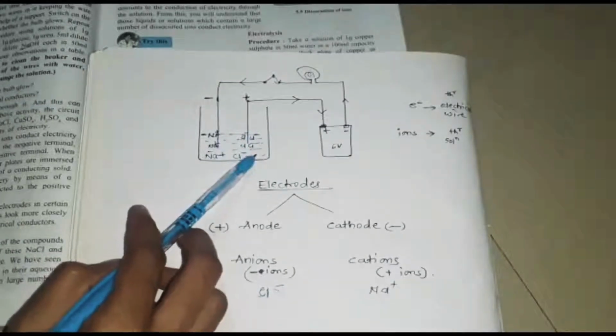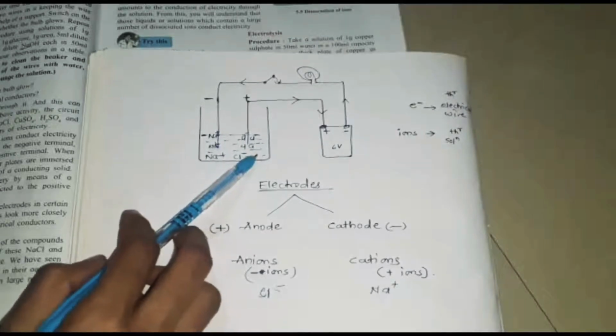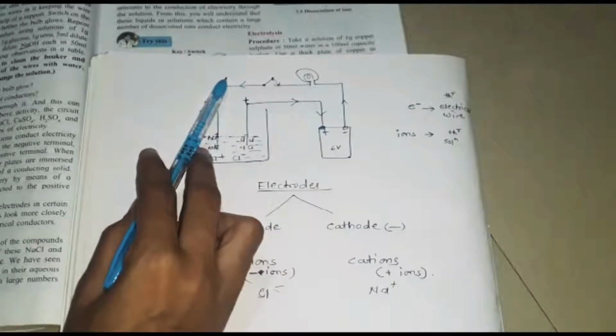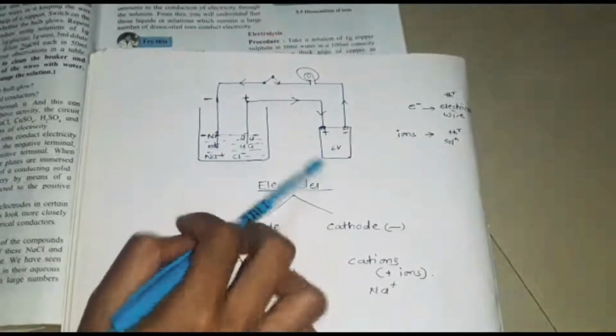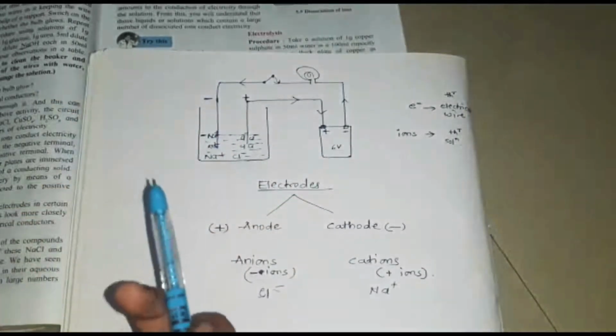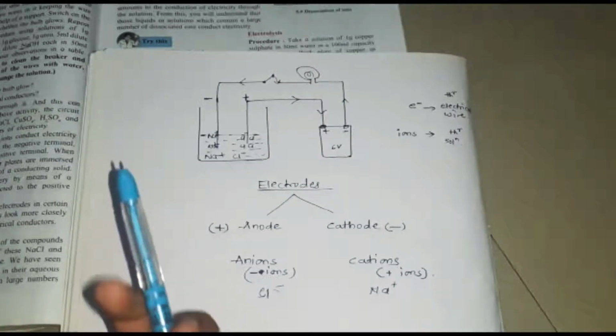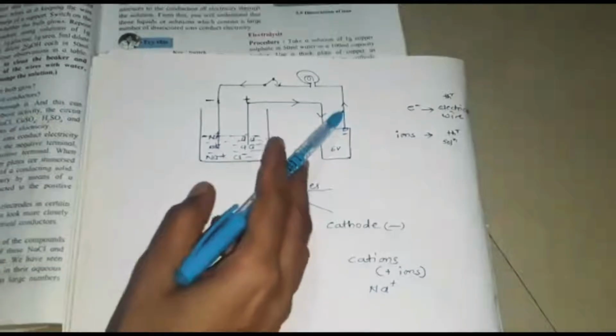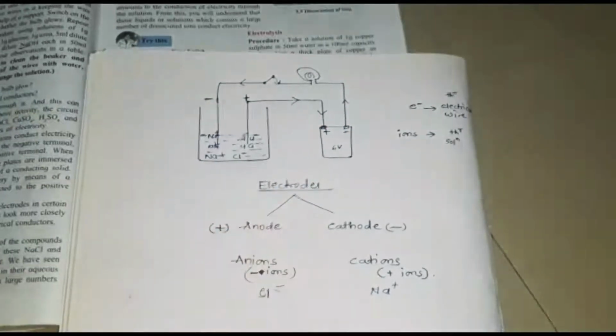And always the current passes from positive to negative terminal. So this is a part.